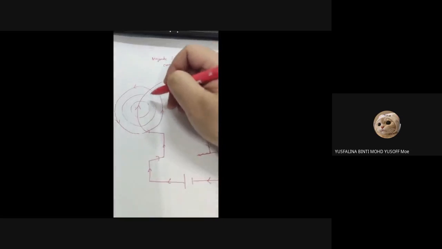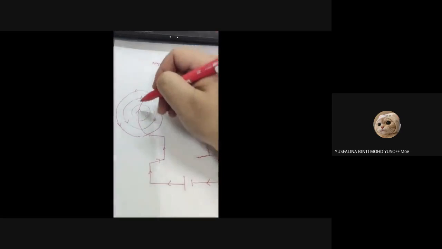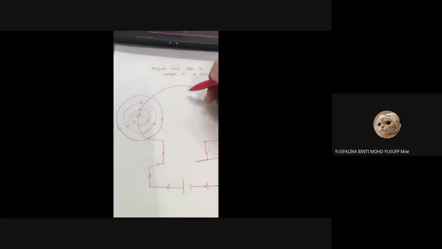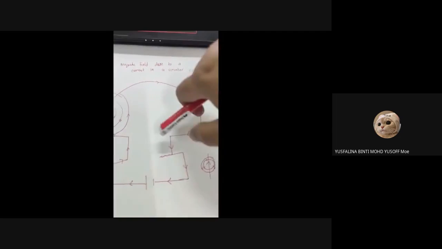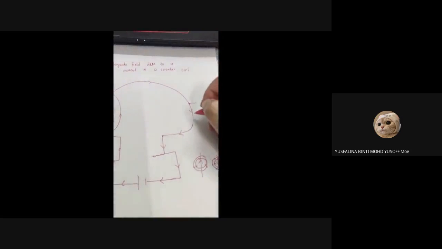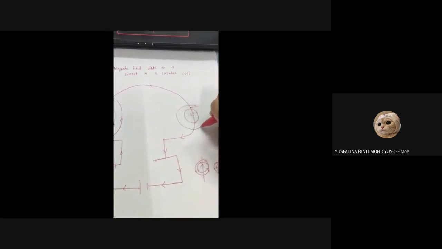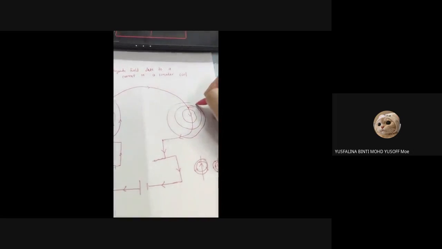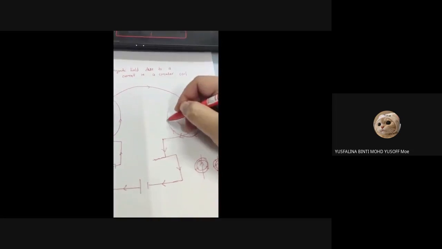Then see this side after that. This one goes down, so it is clockwise.